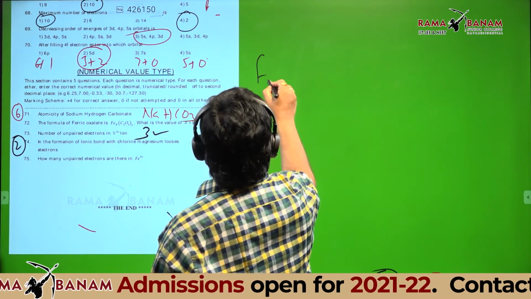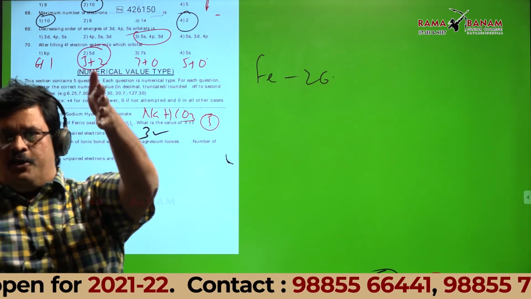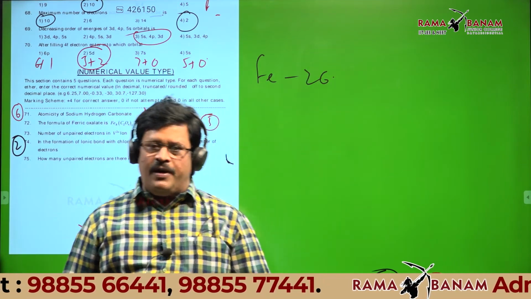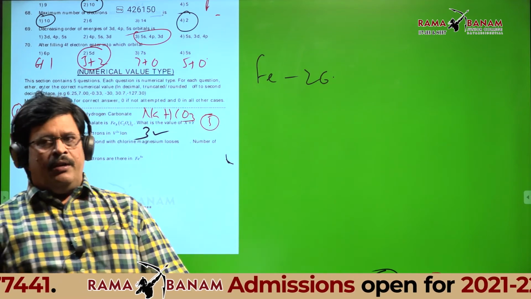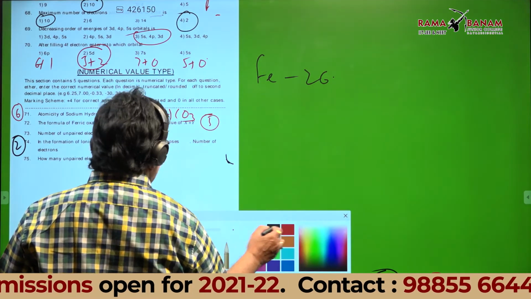Iron, atomic number 26. You first write the configuration for iron, after that you write the configuration for Fe3+. Then you can identify the number of unpaired electrons. 5. 5 is right.